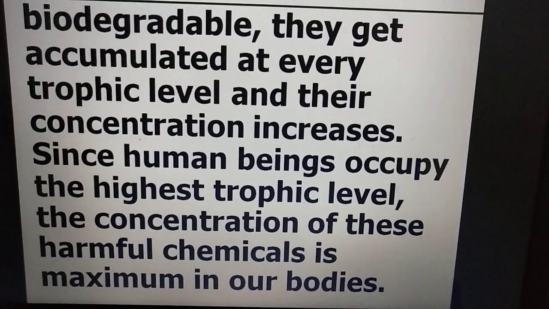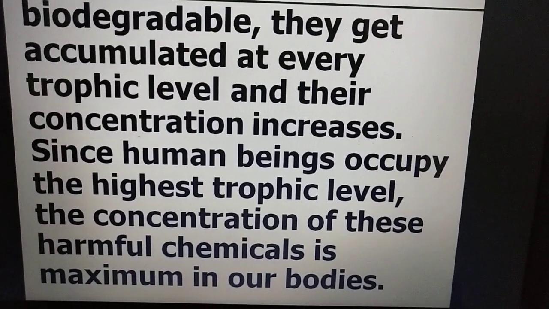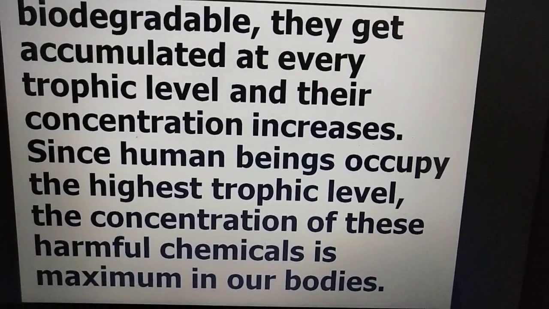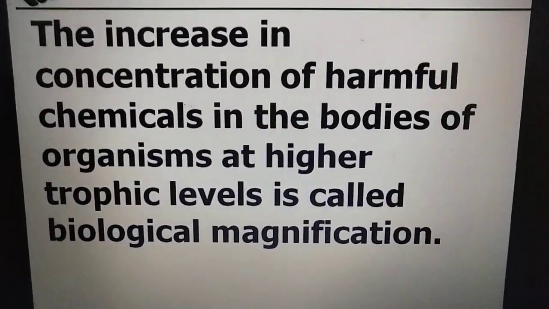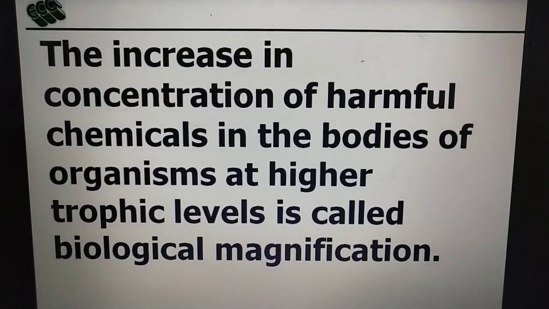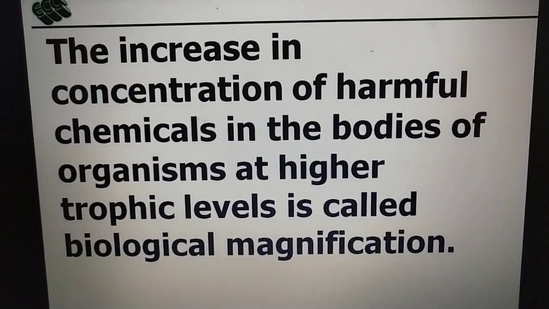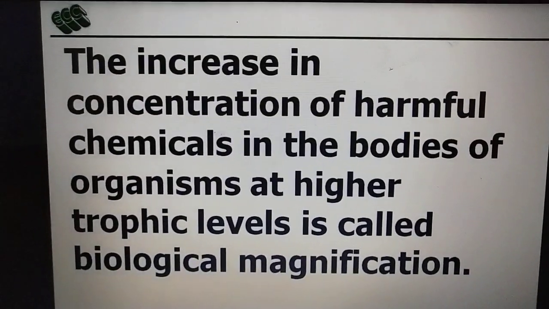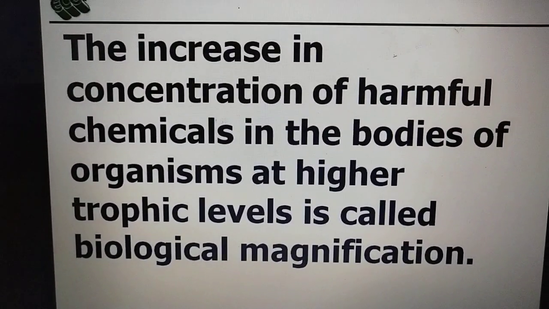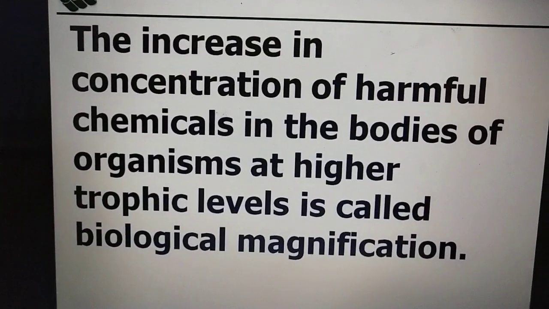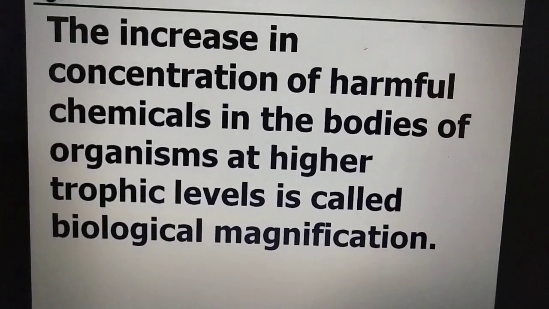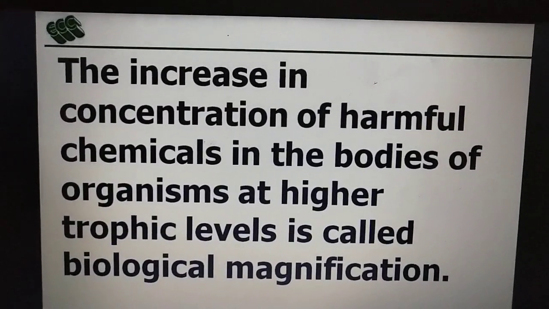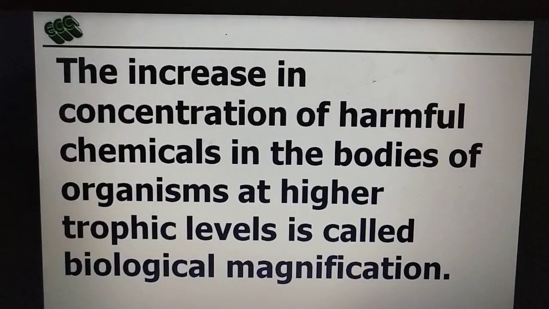And we, the human beings, occupy the highest trophic level. So the concentration of these chemicals is highest in our body. This increase in the concentration of harmful chemicals in the bodies of organisms at higher trophic levels is called biological magnification.